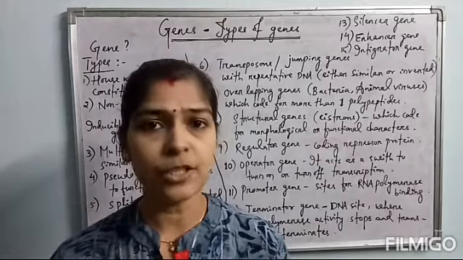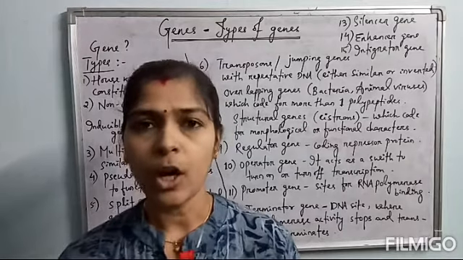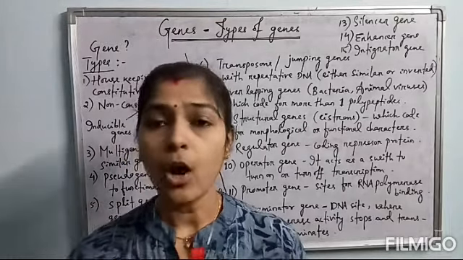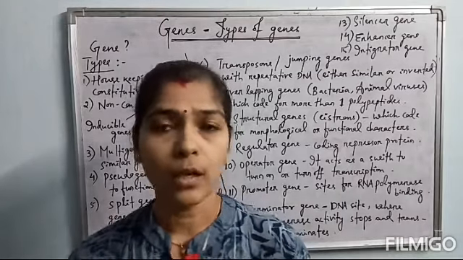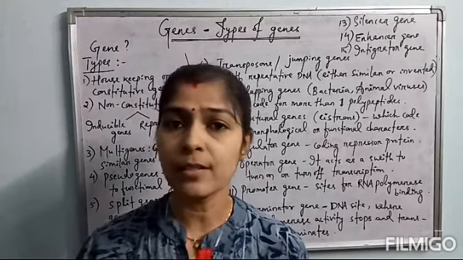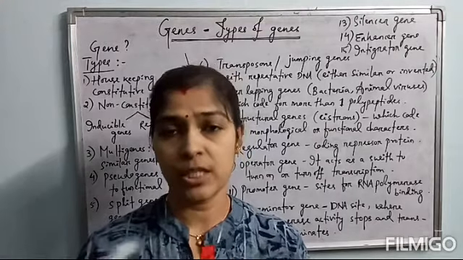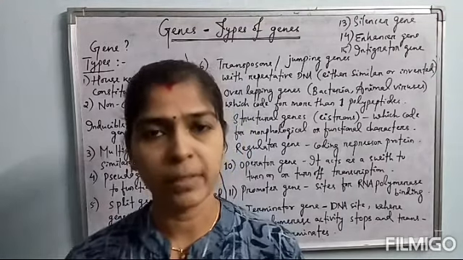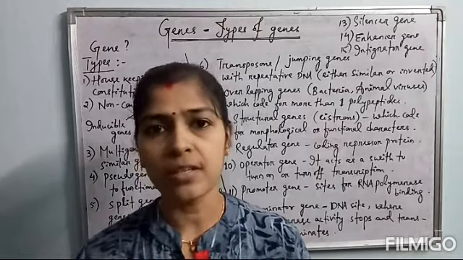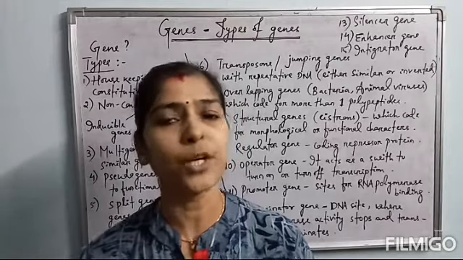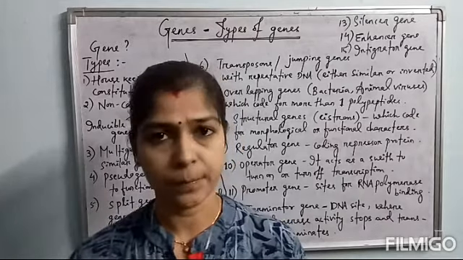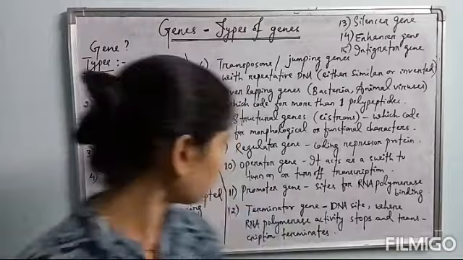Why? Because of any insertion or deletion mutation, maybe, or because of inactivation of the promoter region, or because of the presence of any non-coding sequence inside the gene. Because of that, those pseudo genes are homologous to the normal functional genes, but they can't produce their functional product. These are pseudo genes.